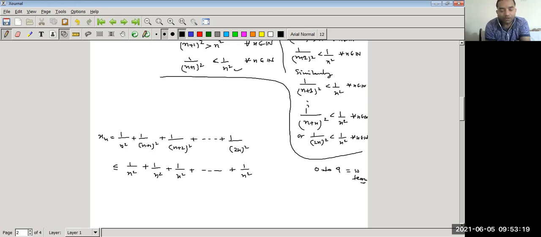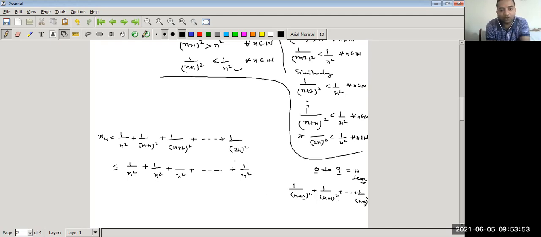Here you can observe that the first term starts from 1 upon (n plus 0) whole squared, the second term is (n plus 1) whole squared, and it goes to 1 upon (n plus n) whole squared. So it starts from 0 and goes up to n. It means when we start from 0 to some number, the number of terms is one more than the last number. So there are n plus 1 terms.